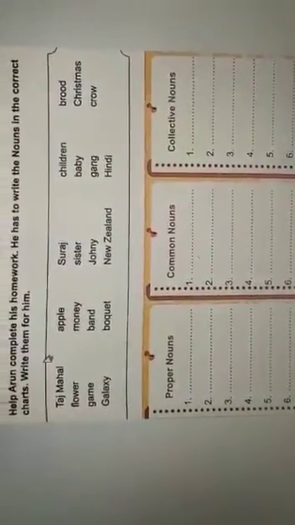So students, you have learnt about nouns and types of nouns. Now it's time to do some exercise. Arun has to complete his homework. He has to write the nouns in the correct chart. Write them for him. These are the words, and you have to write here proper noun, common noun, and collective noun from this chart.